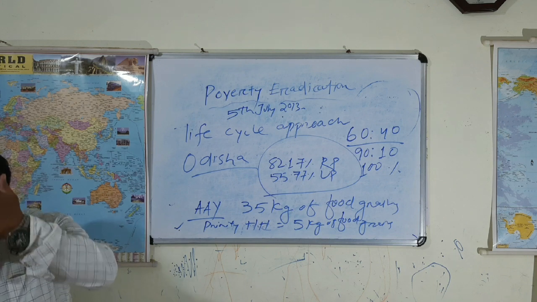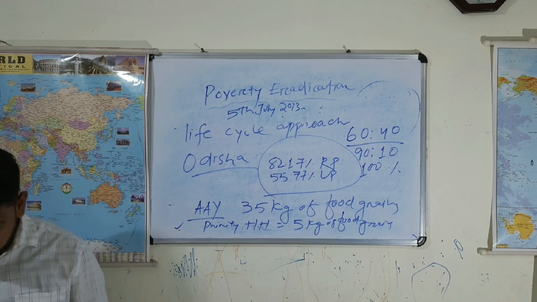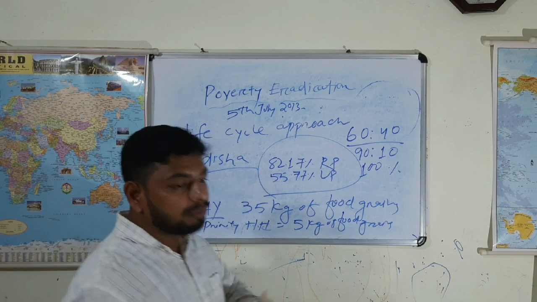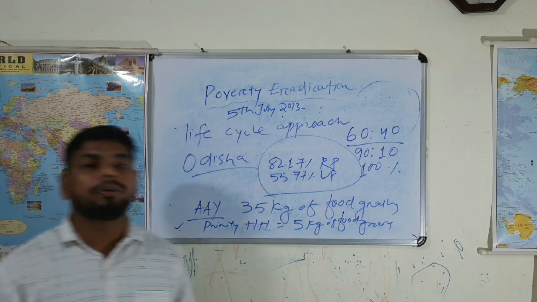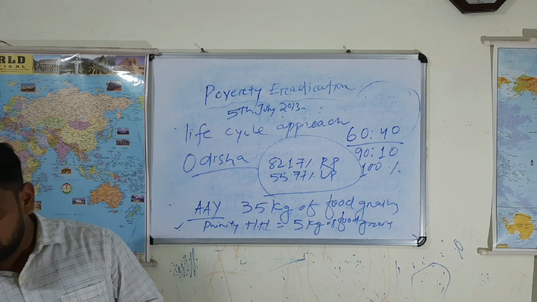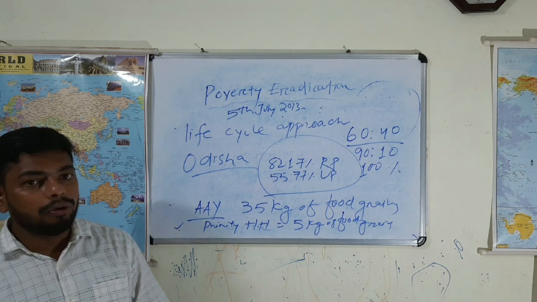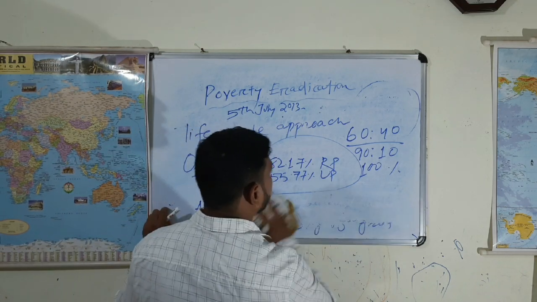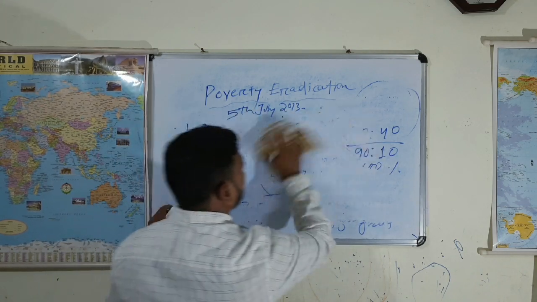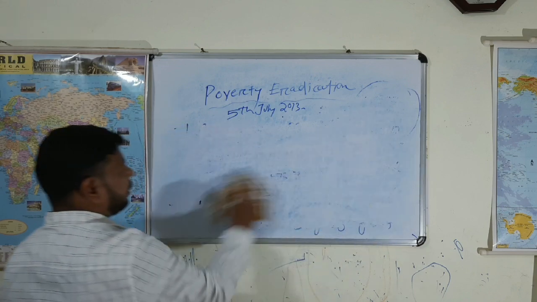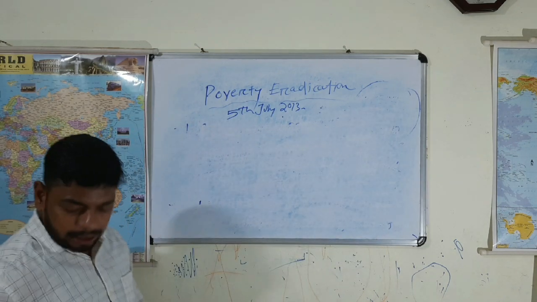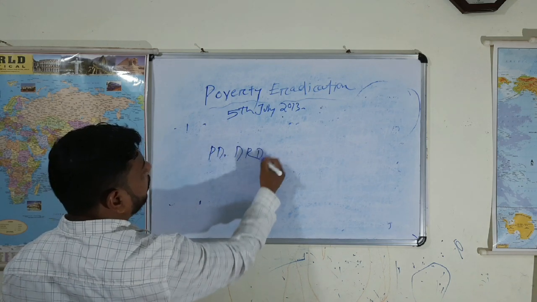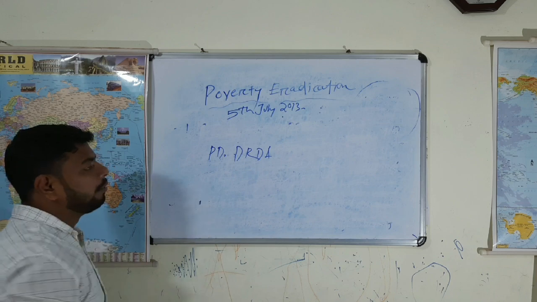Is there still any doubt over here? If anybody is not getting the food grains, they may complain to the district level officers, right? And at the district level, who is the head to listen to the grievance? That is the Project Director, DRDA. The name has changed recently, but the Project Director, DRDA, is who will listen.